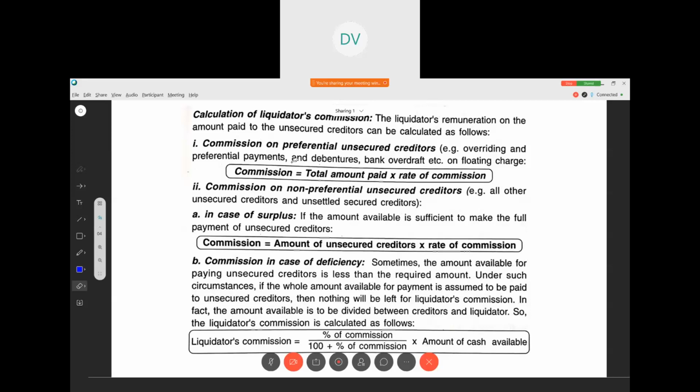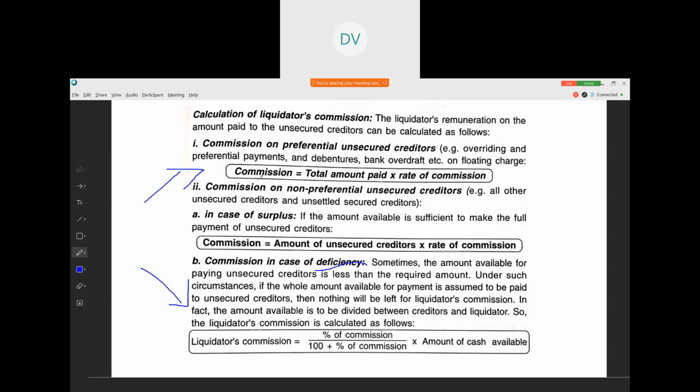There are only two cases. The one is when there is sufficient cash, the other is when there is deficiency. When there is sufficient amount of cash, that means we have the cash to pay, then we can use this formula: commission is equal to total amount paid into rate of commission.